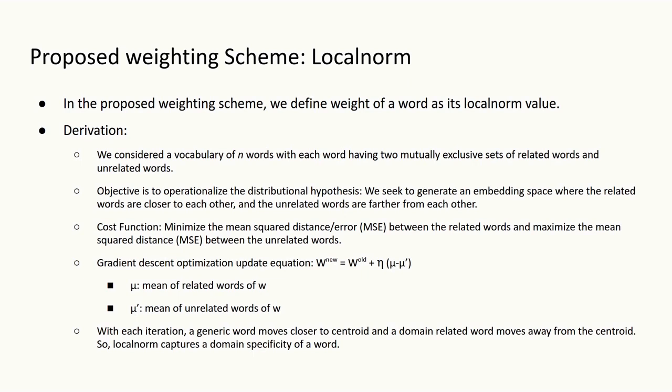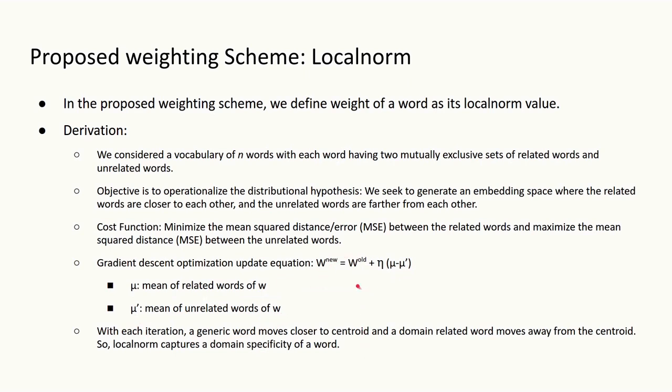To learn the word embeddings of these n words, we use the gradient descent optimization algorithm where the word embeddings are randomly initialized first and then iteratively updated. The update equation we derived by calculating the partial derivatives over this cost function is as follows: W new equal to W old plus eta times mu minus mu dash. Here eta is the learning rate, mu is the mean of related words of W, and mu dash is the mean of unrelated words of W.